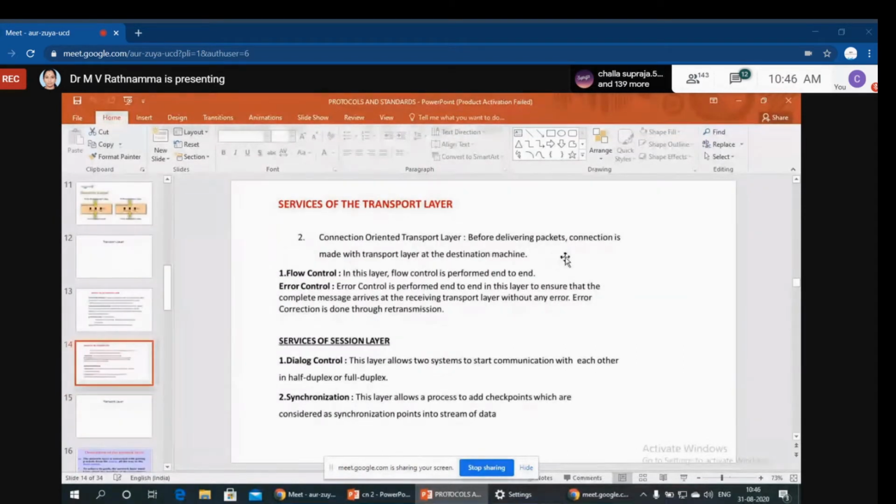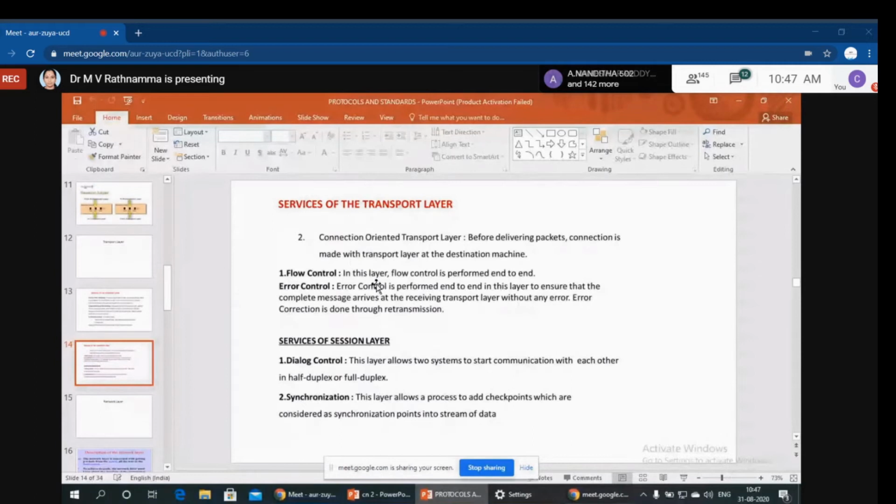In connection oriented service, as I already discussed with you, we have a proper feedback and proper acknowledgement from the sender. But in connectionless, sometimes we may not have a proper feedback or a reliable acknowledgement. That is called connectionless service. So that is about the services of transport layer. Mainly it provides two types of services, connectionless and connection oriented service.